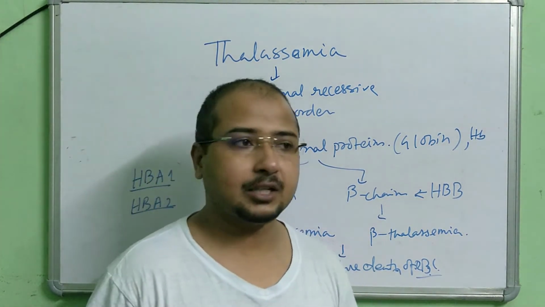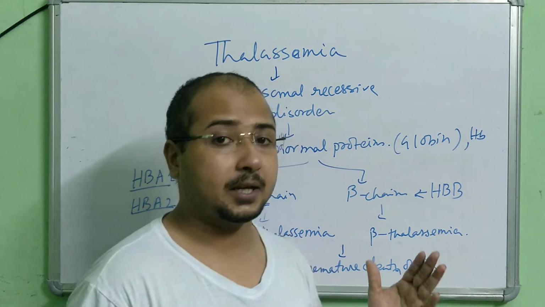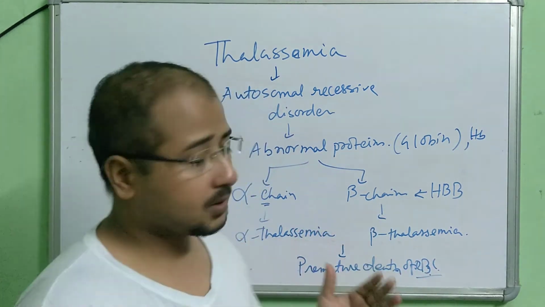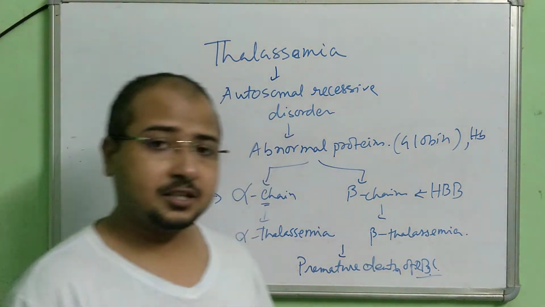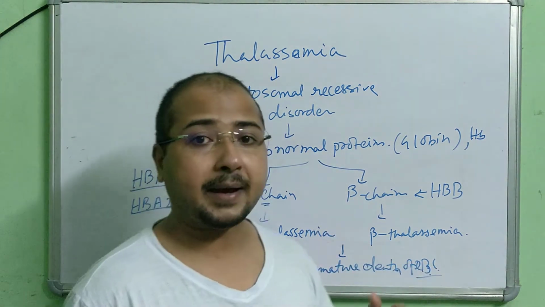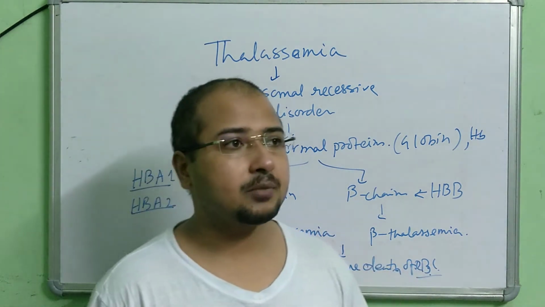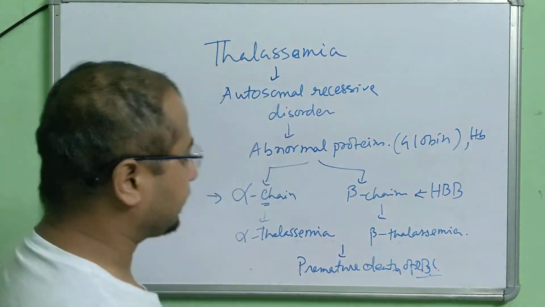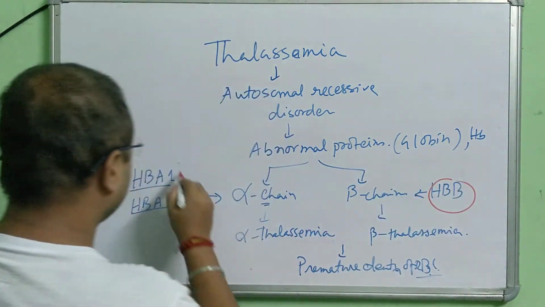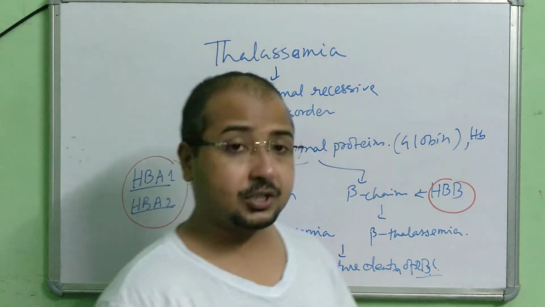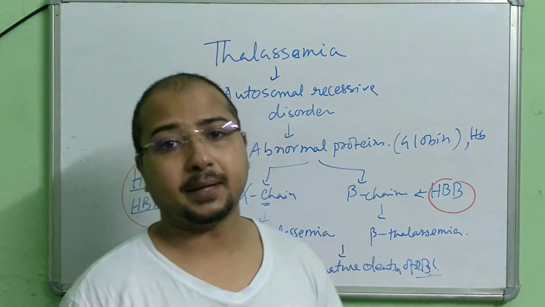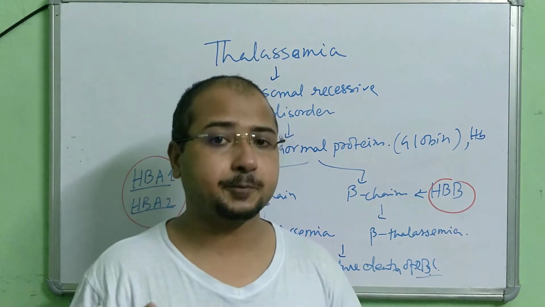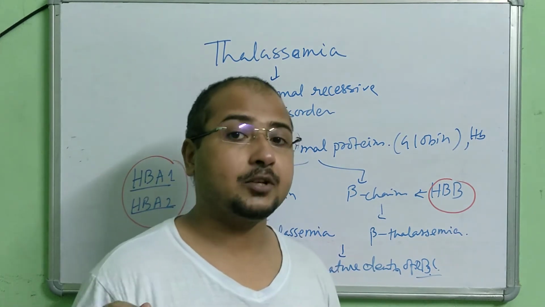Another one, medically we say there are two types of thalassemia: thalassemia major and thalassemia minor. Thalassemia major means when these defective genes are coming from both the parents into the offspring.